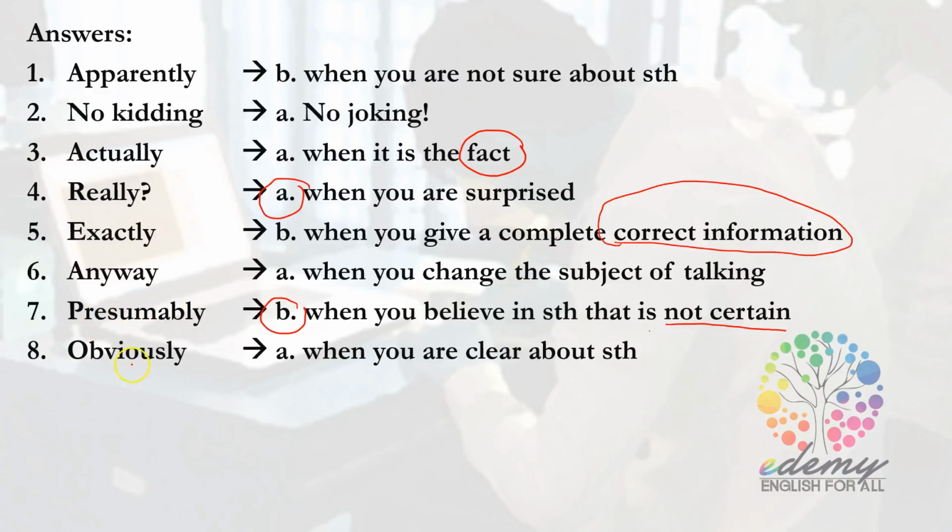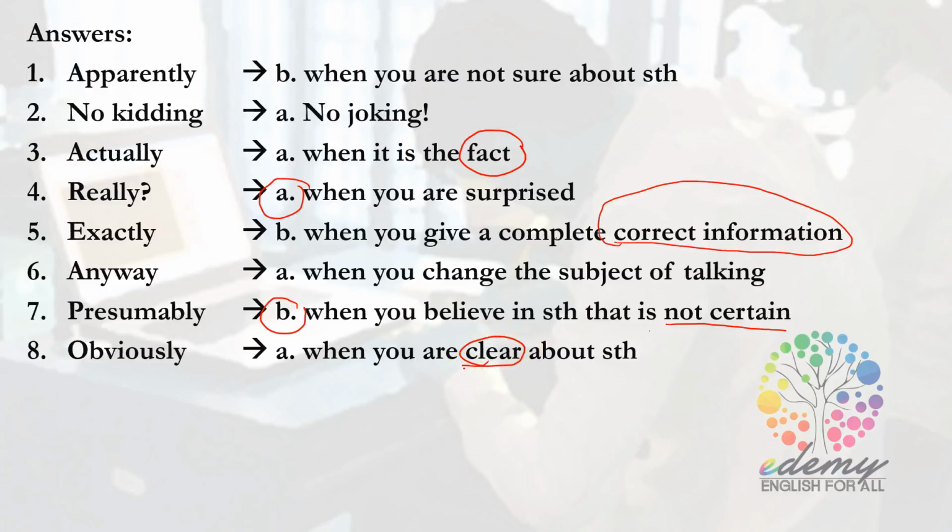In here, obviously, as you are clear about that, right? According to the conversation, Sam is going to see the principal this afternoon, and remember that Sam was caught cheating. So definitely, you are clear that he's going to deny his act in front of the principal. So obviously here means when you are clear about something.